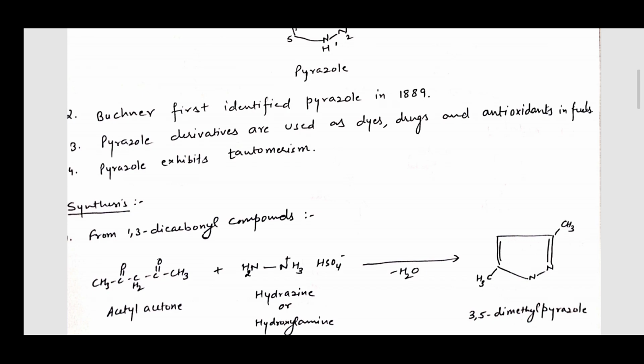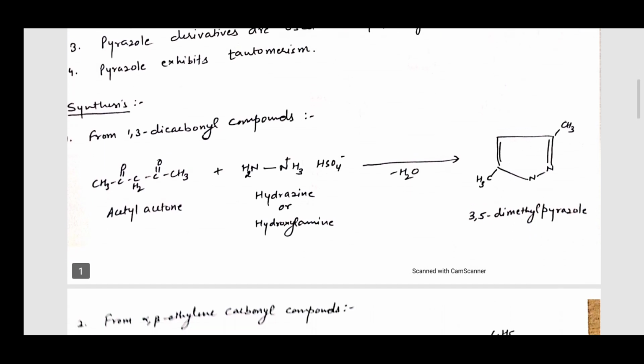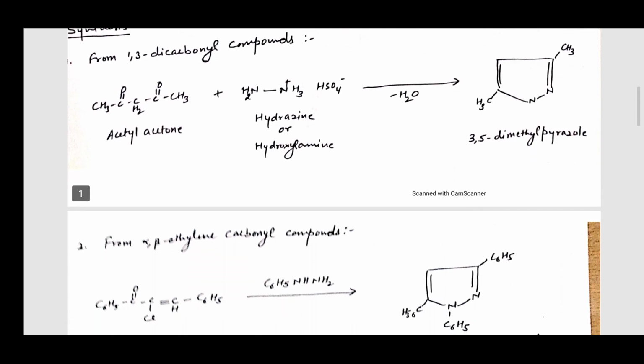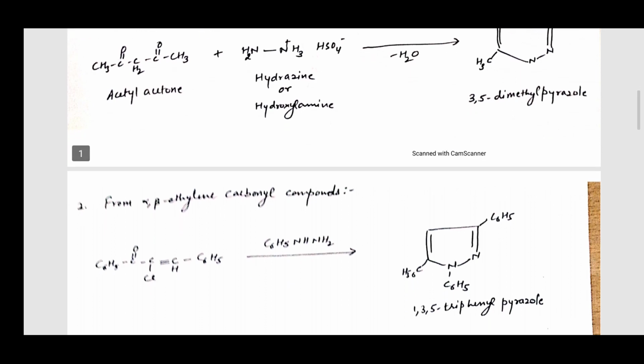Now, how is this synthesized in the lab? It is first synthesized from a 1,3-dicarbonyl compound. A 1,3-dicarbonyl compound reacts with hydrazine or hydroxylamine to give pyrazoles. In the second synthesis, an alpha-beta ethylenic carbonyl compound gives pyrazole on heating with phenylhydrazine.